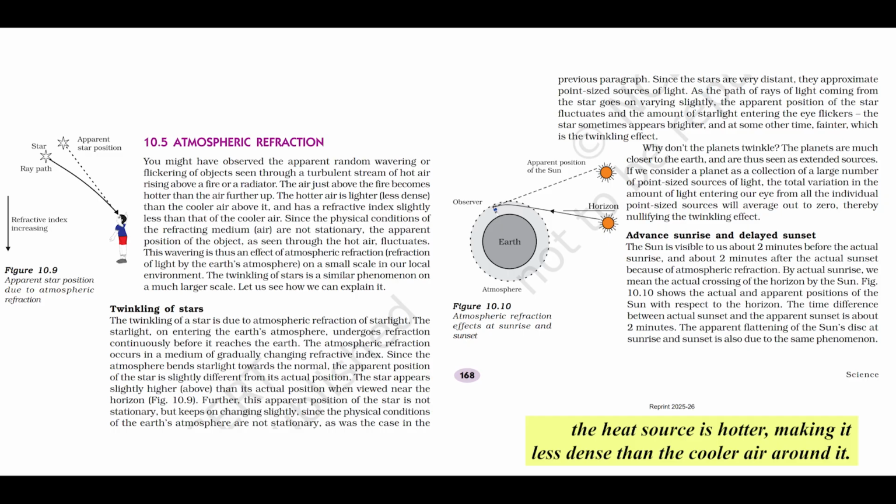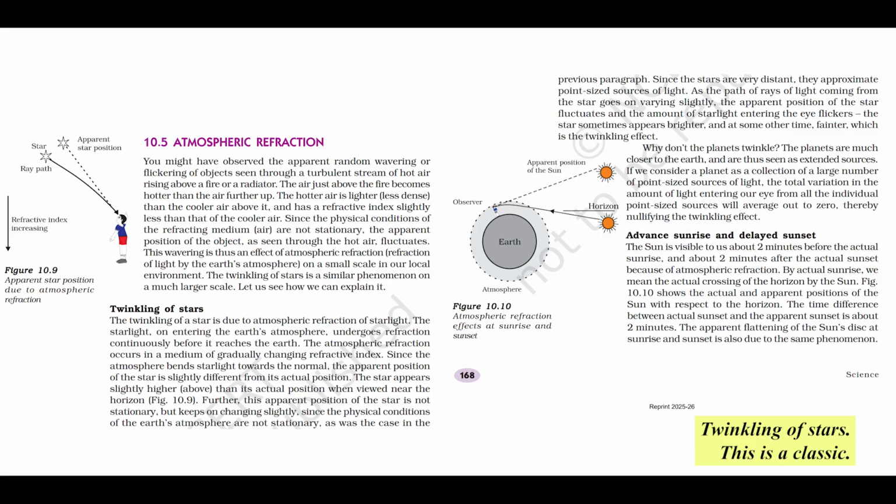The air right above the heat source is hotter, making it less dense than the cooler air around it. Hotter, less dense air has a slightly lower refractive index. And because this hot air is turbulent, always moving, the light rays passing through it bend irregularly. This makes the apparent position of objects seen through it fluctuate, causing that shimmering, wavering effect. Okay, so changing air density bends light. Precisely. Now let's scale this up to understand some cosmic phenomena.